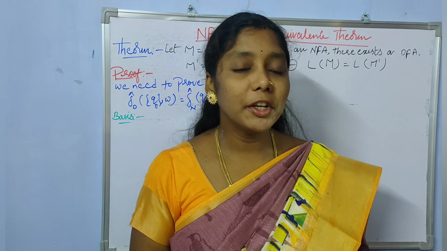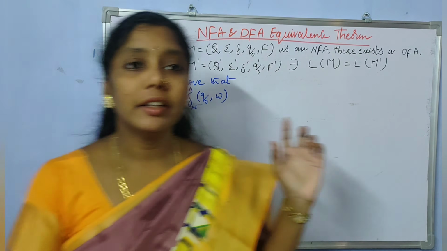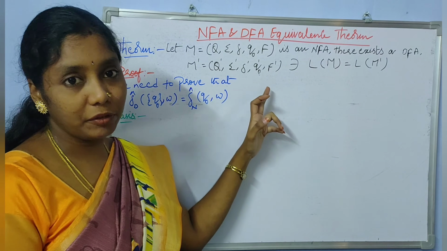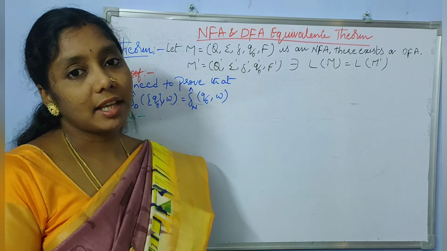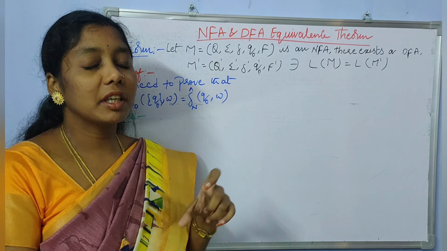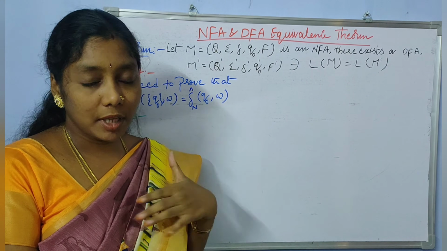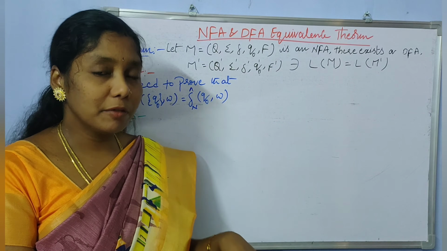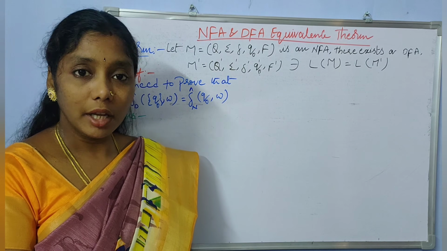All, welcome back. In this video I am going to explain the NFA and DFA equivalence theorem, and the theorem says that let M represent the NFA and M dash represent the equivalent DFA, such that the language accepted by the NFA should be equal to the language accepted by the DFA. That means if you have constructed the equivalent DFA for the given NFA, both the DFA and NFA should accept the same language, which means the strings accepted by the NFA should be the same as the strings accepted by the DFA.